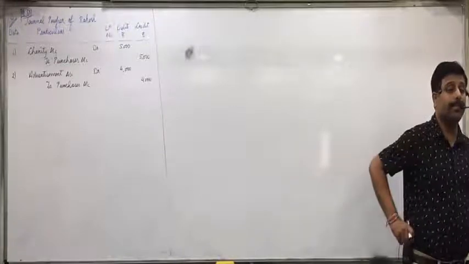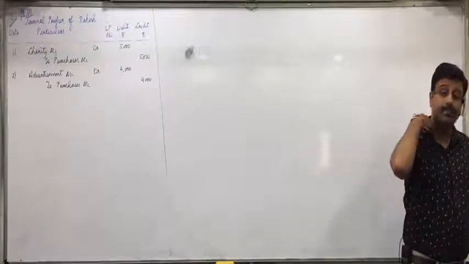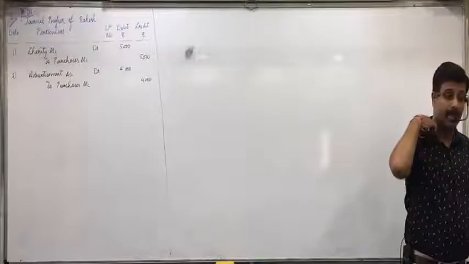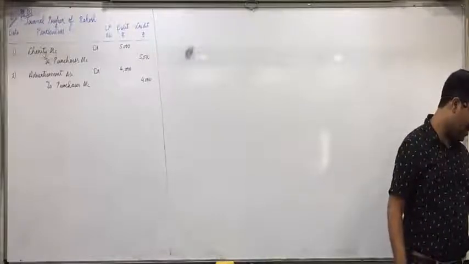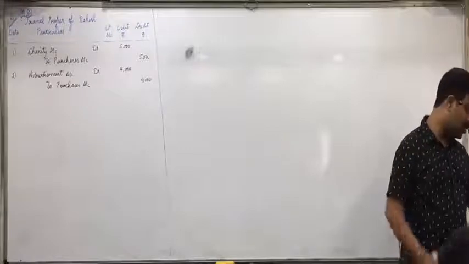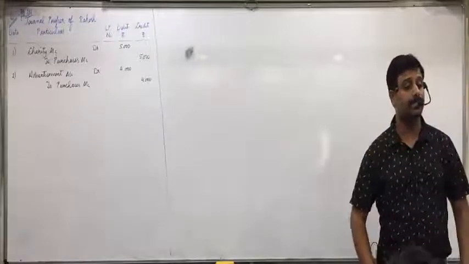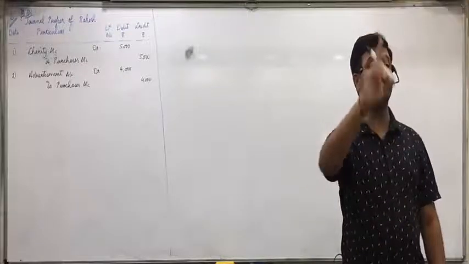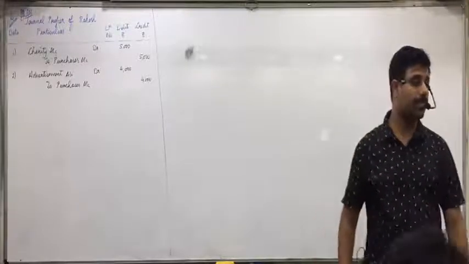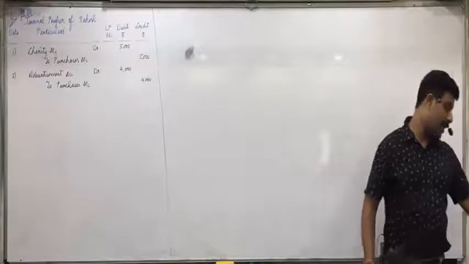Then third one. Withdrew goods of rupees 8,000 from the business for personal use. Uday? No discussion in between. Correct, sit down.